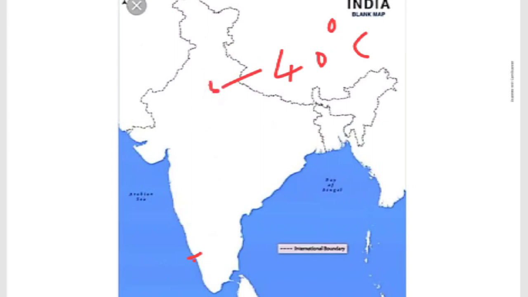This is the location of Delhi, children. This is Kochi. The temperature there is 30 degrees Celsius because it is very close to the ocean. That's the climate. At the same time, Delhi is located far away from the ocean, so it is 40 degrees Celsius.